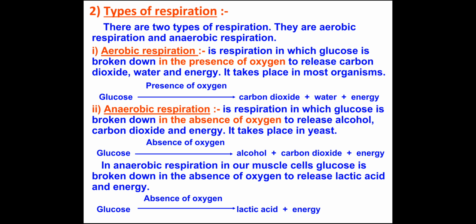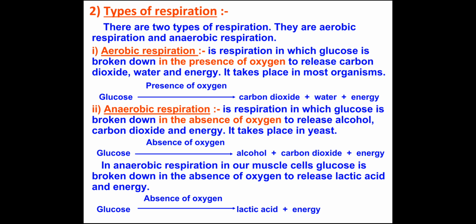This anaerobic respiration sometimes takes place in our muscle cells when we do heavy exercise, because if there is a lack of oxygen, then glucose is broken down in the absence of oxygen, and lactic acid and energy are formed. So in which respiration does lactic acid formation take place in muscle cells?